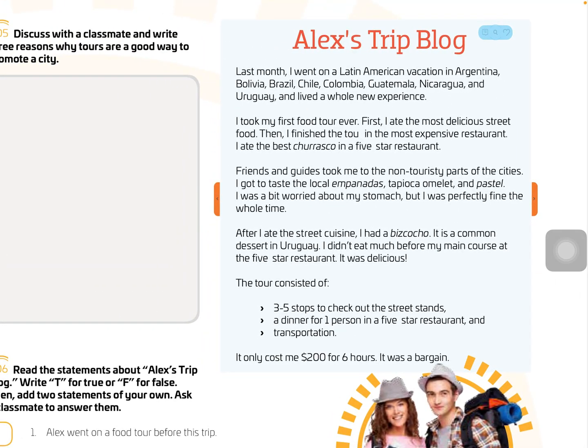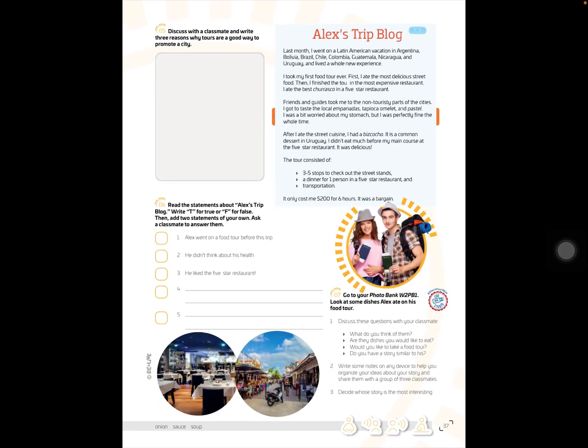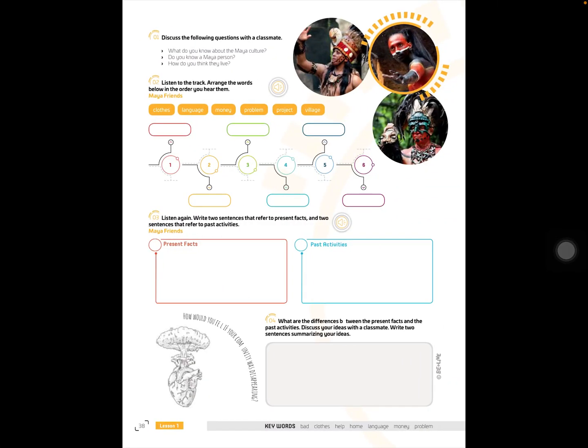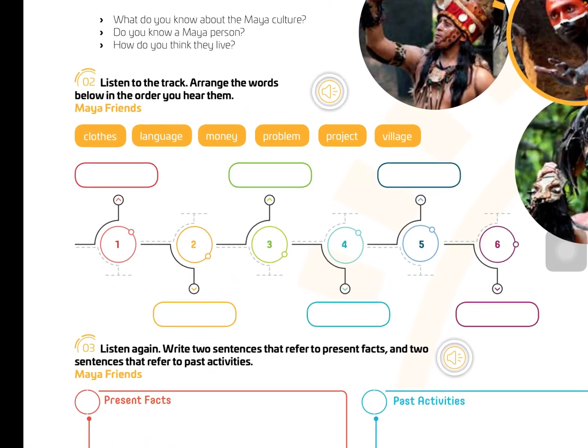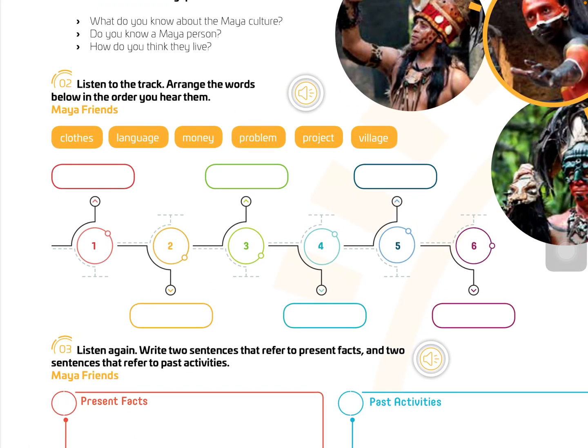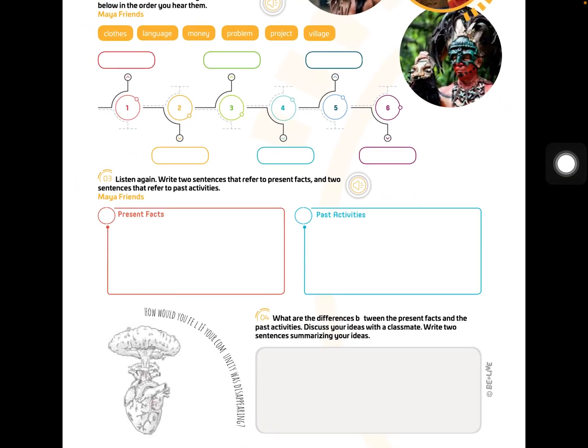Alex's trip blog. Good. So we continue with page 38 and we are going to go just with point number 2. Only point number 2. So listen to the track. That is Maya and her friends. So arrange the words below in the order you hear them. Tell me which one of these words is first, second, third, fourth, fifth, and 6th.